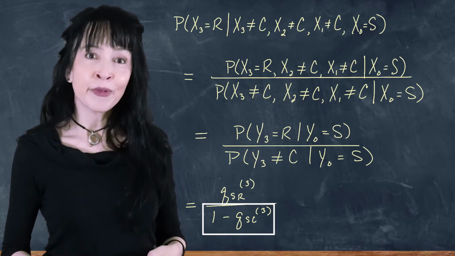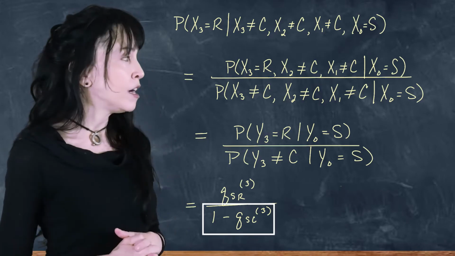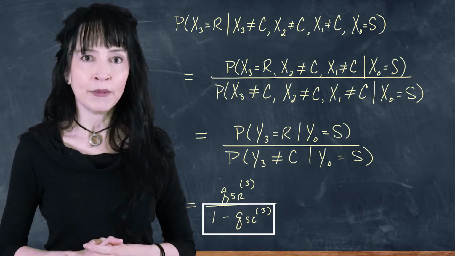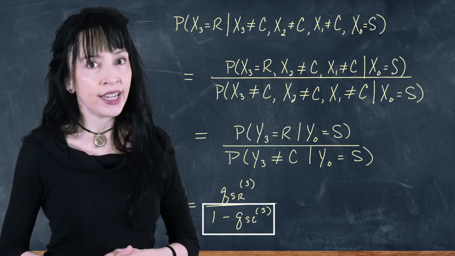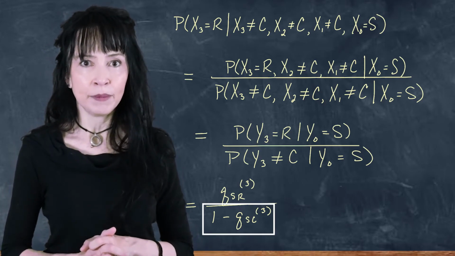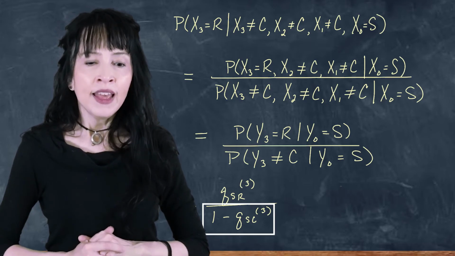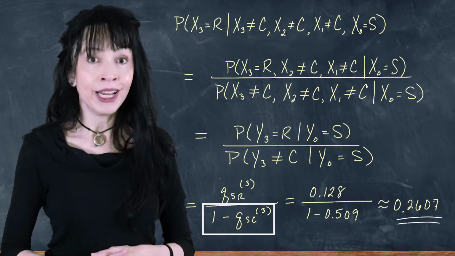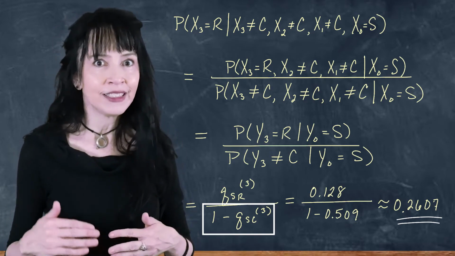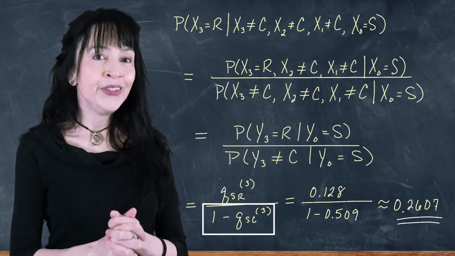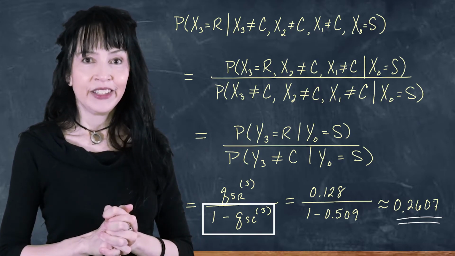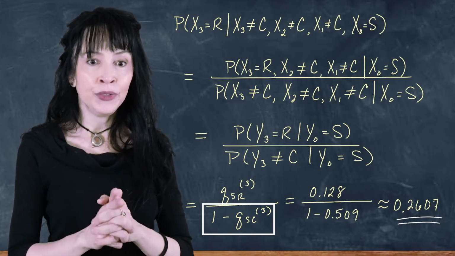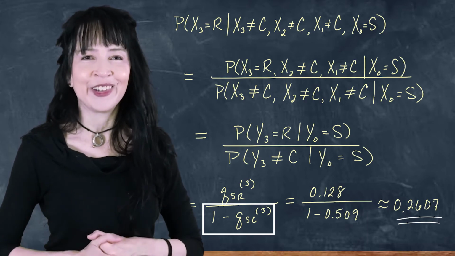If we're not cloudy, we're either sunny or rainy, so I can write that denominator instead as the probability of going from sunny to sunny in 3 time steps for the y chain, plus the probability I go from sunny to rainy in 3 time steps. But I'm going to use the complement here. And I've got my Q matrix, so I cubed it in both cases, for the numerator and denominator. And we get 0.2607, which is in fact larger than the number we had before, 0.20, I already forgot, but it's definitely larger.